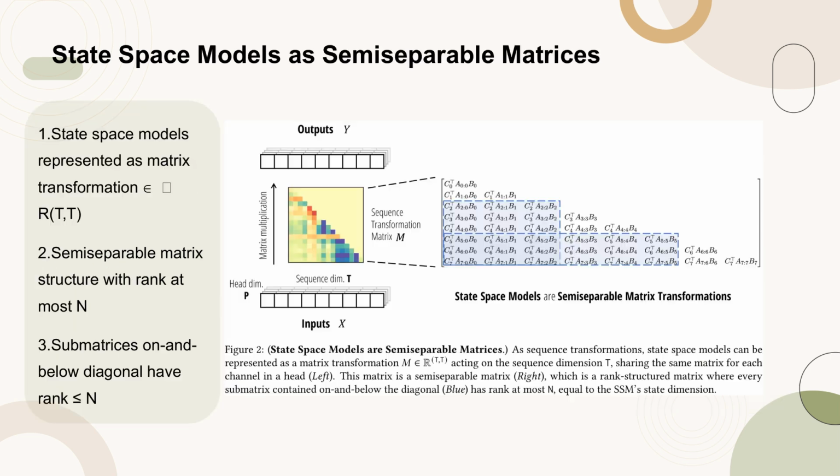Figure 2 illustrates how state space models can be viewed as a matrix transformation M in R^(T×T), acting on the sequence dimension T. This transformation matrix is shared across each channel in a head, as shown on the left. On the right, it is depicted as a semiseparable matrix, a type of rank-structured matrix. This structure implies that every submatrix located on or below the diagonal, highlighted in blue, has a rank that does not exceed N, which is the state dimension of the SSM. This representation underscores the efficient computational properties of state space models due to their semiseparable matrix form.